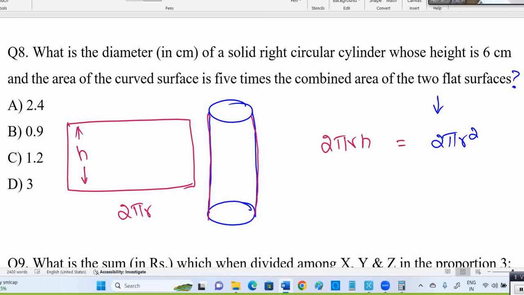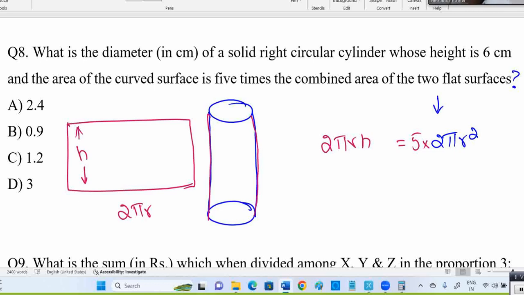So they've given 2 pi r h equal to 5 times 2 pi r square, that's what the question says. Curved surface area is 2 pi r h. Why did the 2 pi r come? That's the circle shape: when you open it, it becomes the length 2 pi r.